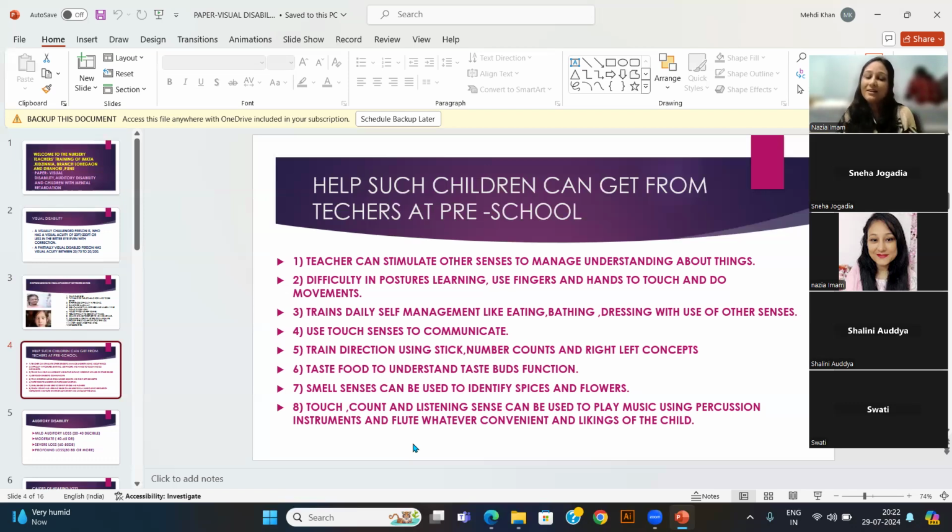It gives immense pleasure to see that educational institutions are working for nurturing good human beings around the country. So this is how a teacher can help a child.